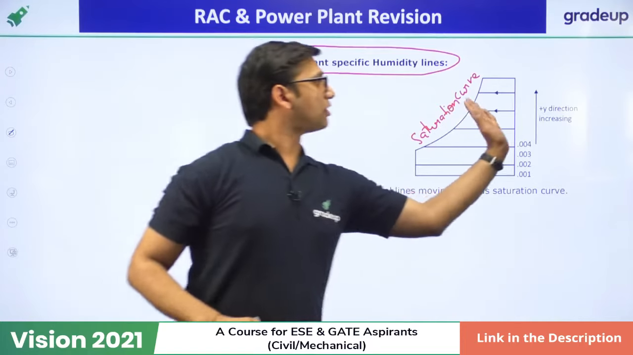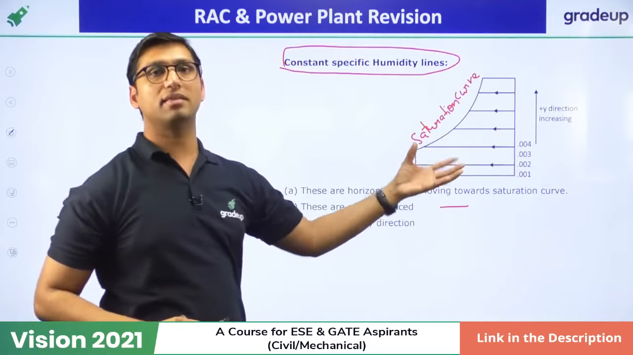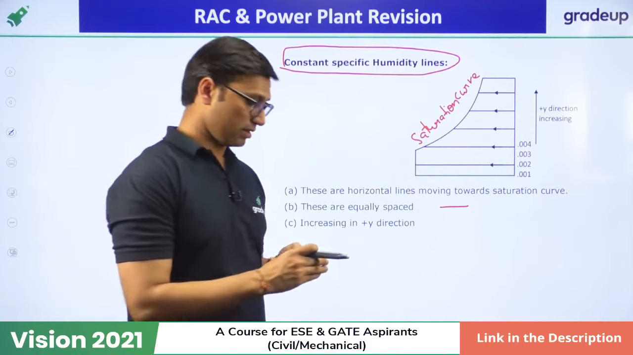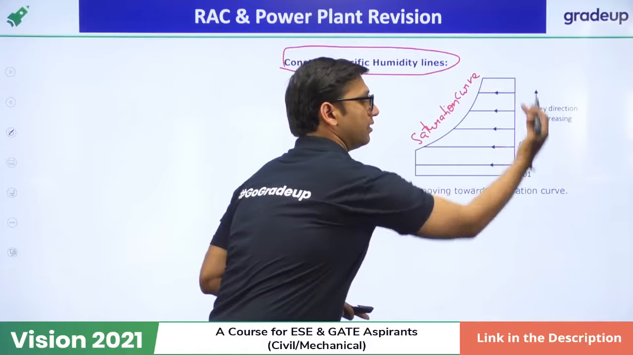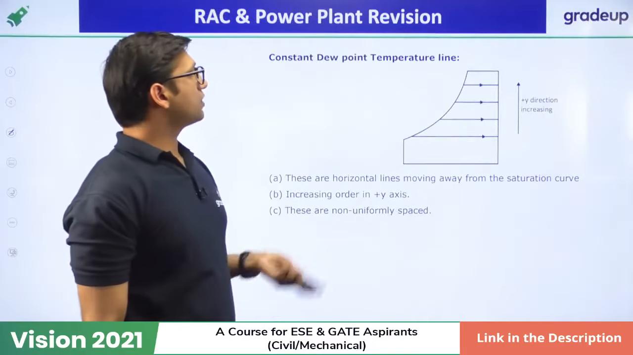So the lines which move toward the saturation curve and are parallel to each other like this, these horizontal lines are called specific humidity lines. And they increase in this direction. In this direction, it will increase. Next, we have the constant dew point temperature line.